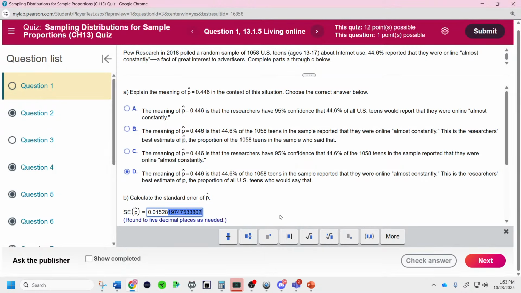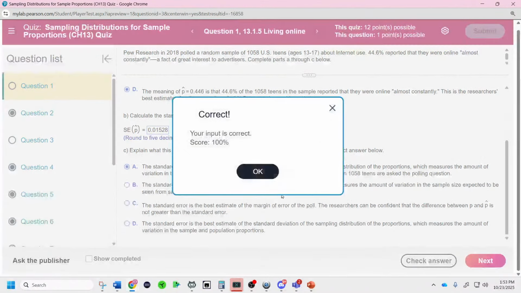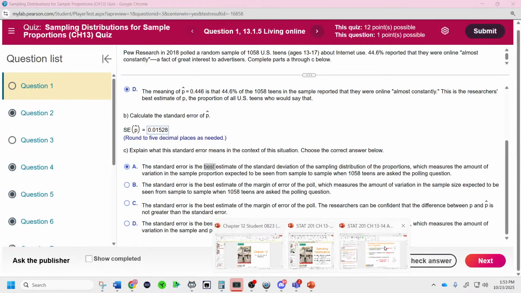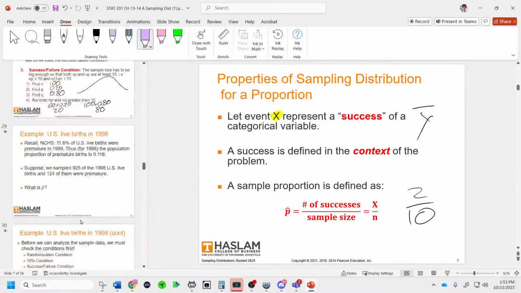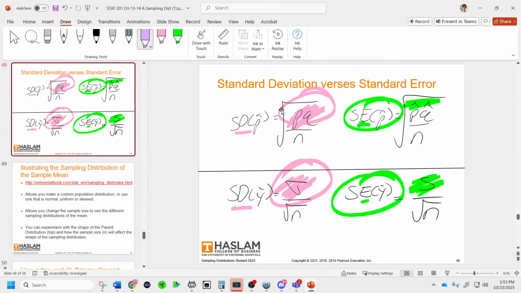Okay. Very careful on the decimals on this. Make sure to round. The standard error is the best estimate of the standard deviation based on a sample size of that amount. And there it is. Standard error is an estimate of the standard deviation. I have a slide showing that we made today, that standard errors are based on samples. And you can see it right here, where the standard error is based on a sample, and the standard deviations of like y bar are based on truth, where the standard deviation of p hat is based on the truth.